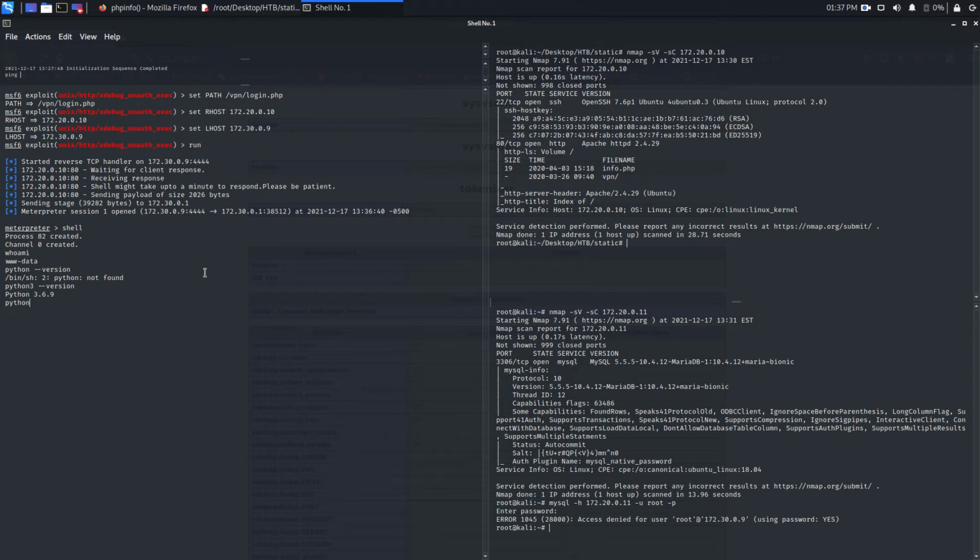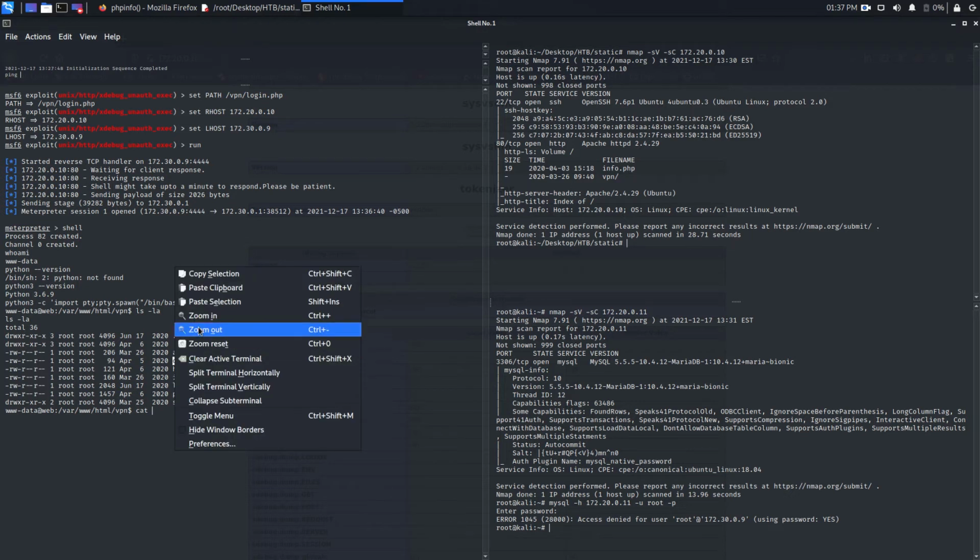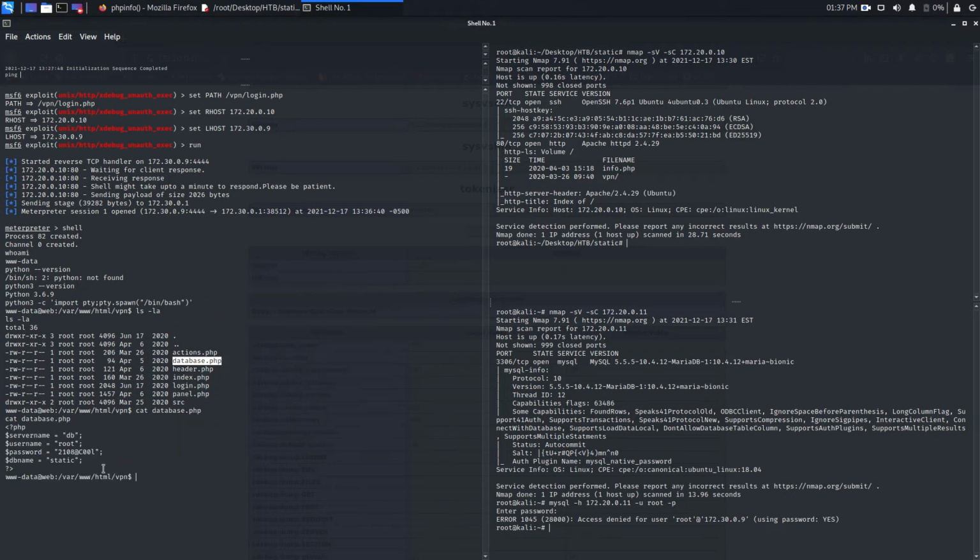So python3 space -c and import pty; pty.spawn("/bin/bash"). Done. So ls -la. There is database.php. That's interesting. So just cat and paste that here. Okay, so the database name is static, the username is root, and the password is this. We can try it here.